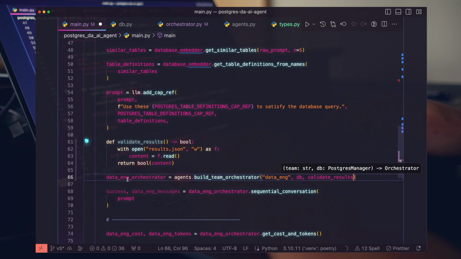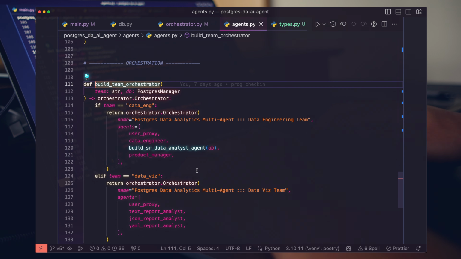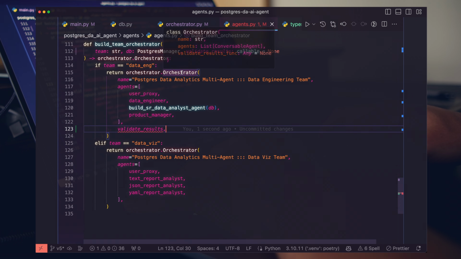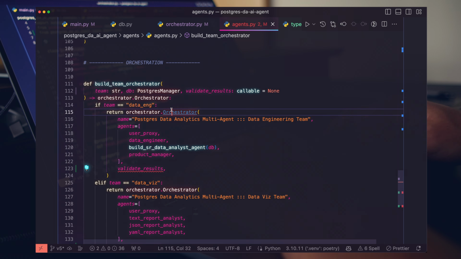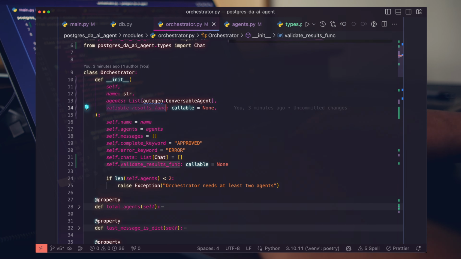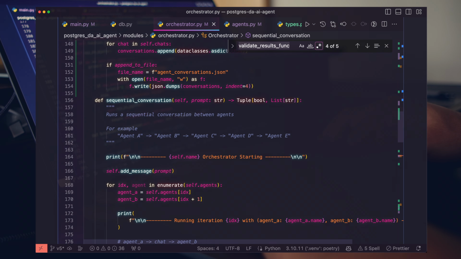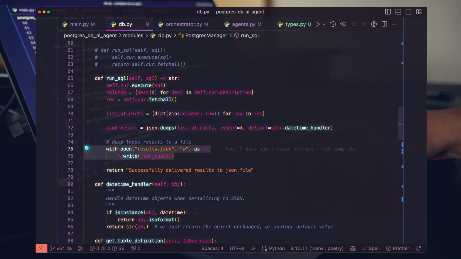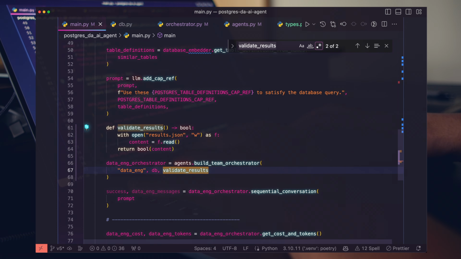So we're going to pass this function into our build team orchestrator. We're going to make sure that this accepts this validate callable. Awesome. And then we're going to pass this in as a parameter for our orchestrator. Okay, what's going on here? We're going to make sure we call this validate results func. Awesome, so it's passed in here. Let's make sure we actually set this. Awesome, and then when our function's complete, they're going to call their validation function, right? So pretty straightforward, but ultra important.